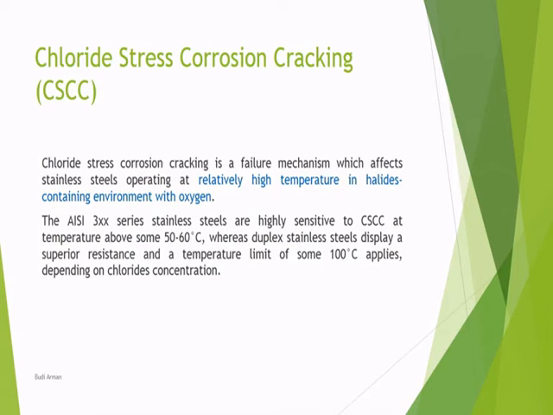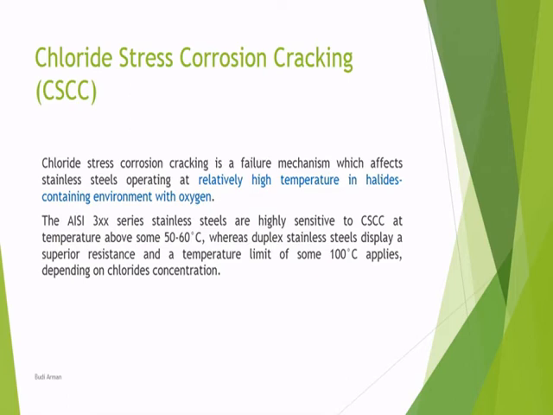So here I state: 3XX series stainless steel is highly sensitive to chloride stress corrosion cracking at temperatures above this one.